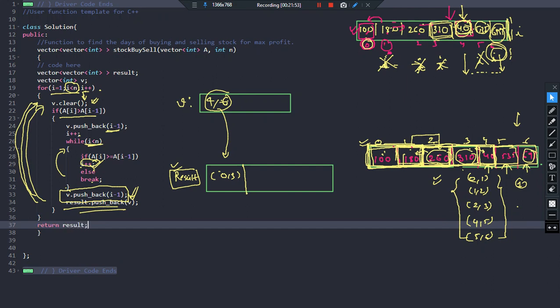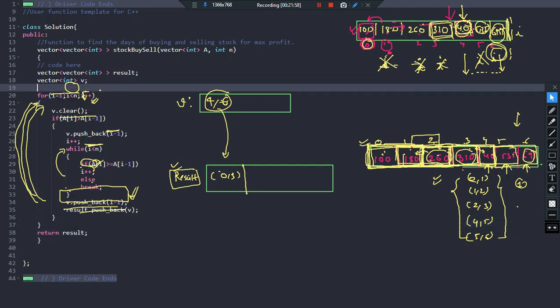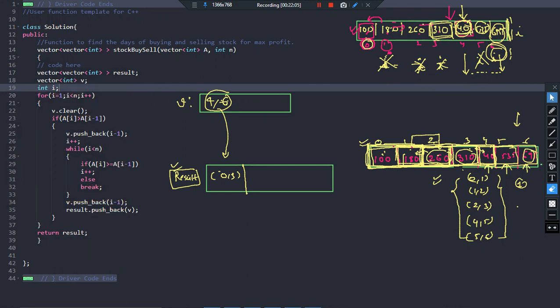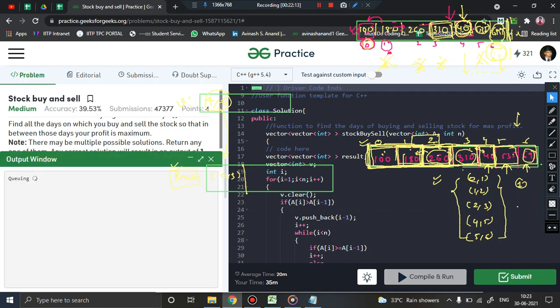So I hope we have not done any mistake, and it should work definitely fine. Okay, so we have to declare a variable I, which we are using integer I. That's it. So let me just clear this so that you can see the code properly. So yes, we have done everything. Everything should work fine. So let us now quickly compile the code. So remember, what is the solution by this approach? So we are basically trying to defer our payment, isn't it, as long as possible. So we are purchasing on 0th day, and we are seeing how long I can hold the stock to get maximum profit. Yeah, cool. So this particular solution also works fine.